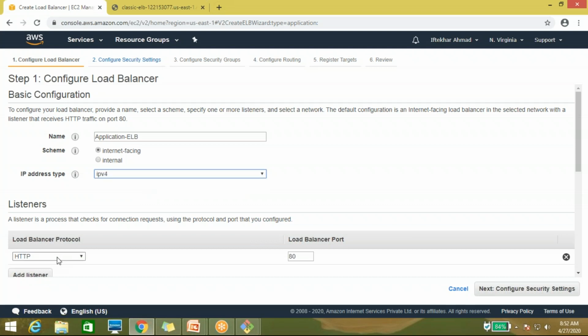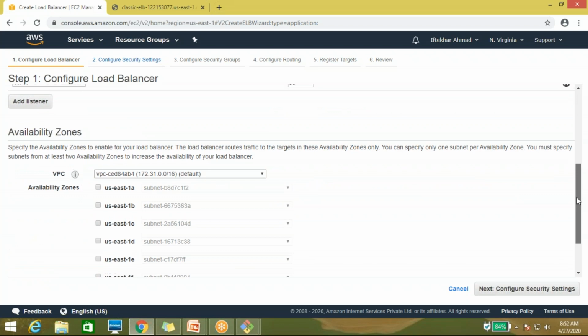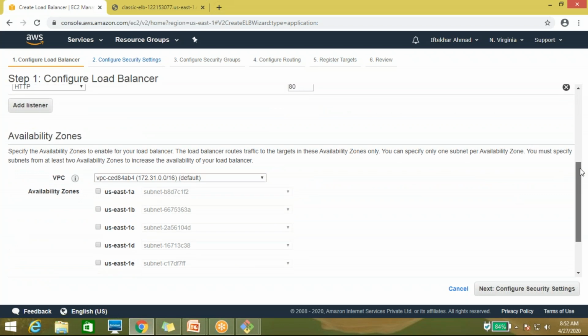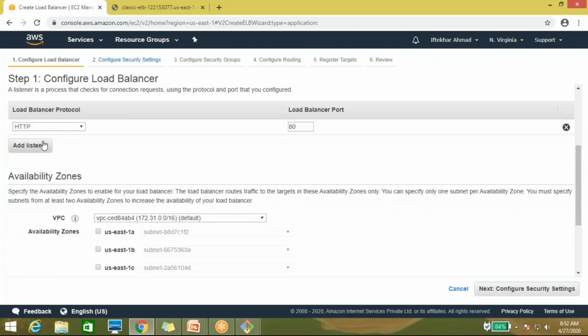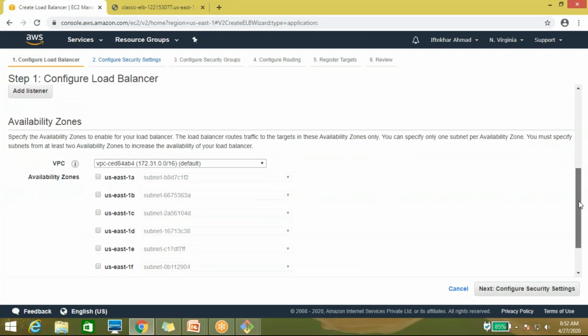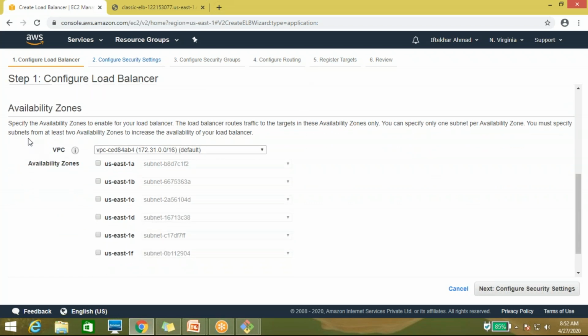You can also use HTTP and HTTPS. If you want to add HTTPS, then you have to add a certificate, so that's the reason I'm not adding HTTPS. And the main thing: in the network mapping section, it shows which VPC you want to deploy this load balancer in. Here I want to deploy the load balancer in the default VPC, and you have to select the availability zones also.